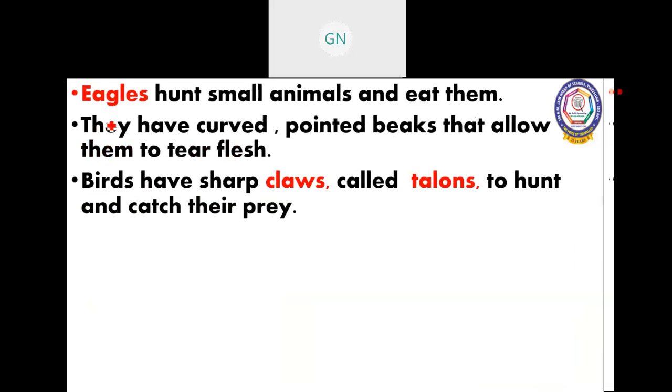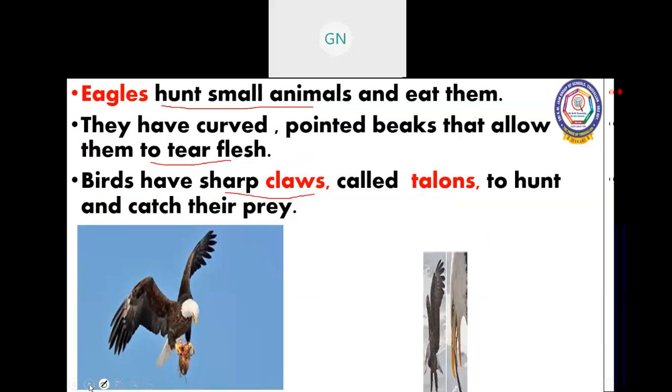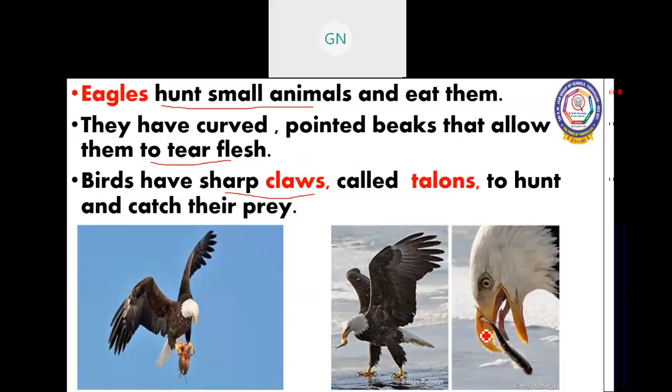The next one, eagle. Eagles hunt small animals and eat them. They have a curved, pointed beak that allows them to tear the flesh. These birds have sharp claws and very sharp eyesight so that they can spot the prey wherever it is and come and catch it very fast.